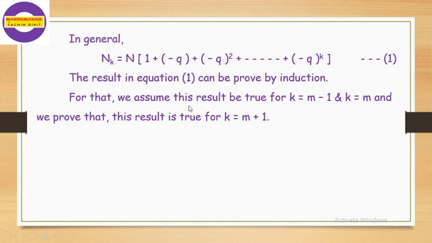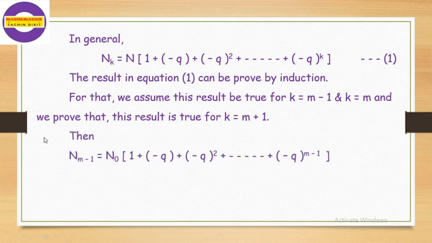So the process means here we have to assume that the given statement in equation number 1 will be true for k is equal to m minus 1 and k is equal to m. And we have to prove that this result in equation 1 will be true for k is equal to m plus 1. So we come to the process. The given equation 1 will be true for k is equal to m minus 1 and k is equal to m.